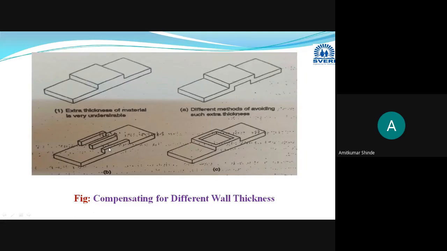some kind of hat sections that I have highlighted here. So this is the single part. You can modify it in different ways. You can go for this design, meaning whichever thick portion is there, try to convert it into a thinner section, so that there is uniformity in the wall thickness, to avoid the warpage, sink marks, and cracking that may occur. In this way this part can be modified in different ways. Three designs they have made here.